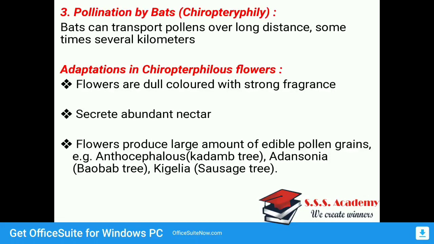Then flowers produce a large amount of edible pollen grains. Examples are Anthocephalus, which is the kadam tree, then Adansonia, which is the baobab tree, and third is Kigelia, that is the sausage tree. All of them are pollinated with the help of bats, which is called chiropterophily.